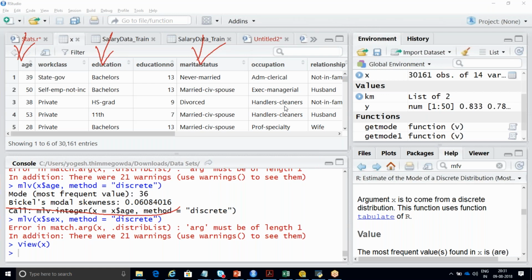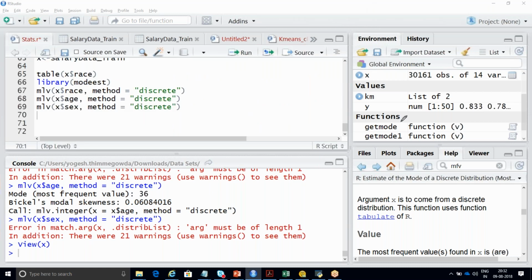This is your modeest package. The modeest package will never work for that. That is the difference. That is the reason we wrote this getmode1 function, as an external user defined function. So if you want to calculate with respect to some column which has an integer data type, it will work. Clear now? If it is a non-numerical category, it will never work.